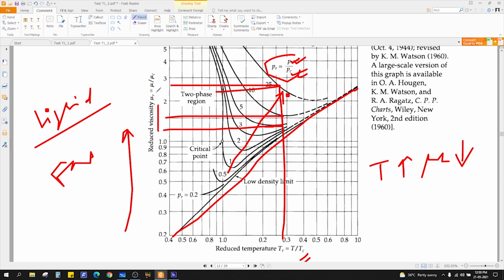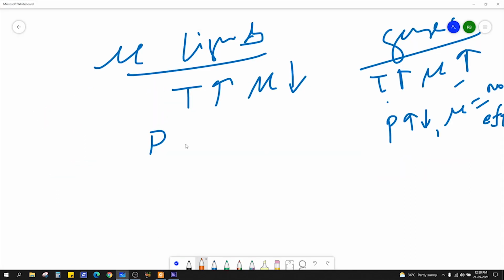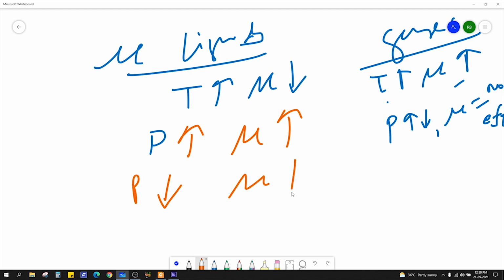So you can see the viscosity is increasing, right? So if you increase the pressure, the viscosity of liquids will also increase. If you decrease the pressure, the viscosity will also decrease. It's a kind of directly proportional. Okay. However, for gases, there is no effect of pressure on the viscosity. Fine.